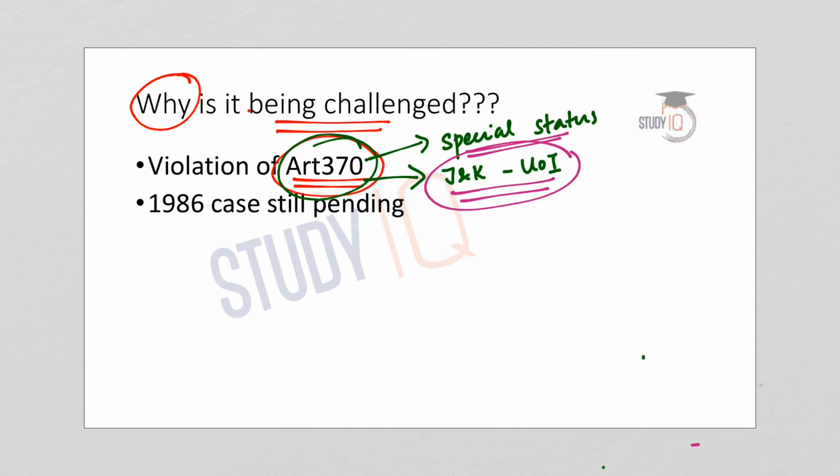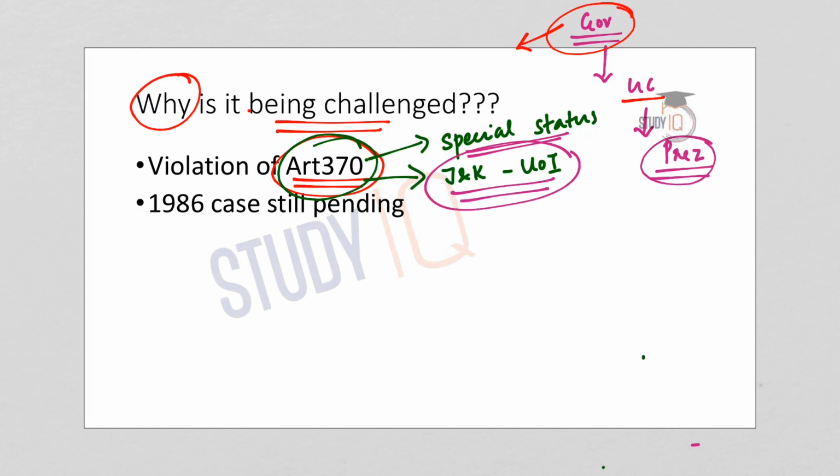And the power of the governor to make a recommendation without the concurrence of the state government has now been challenged. We have earlier seen that the governor's administration in Jammu and Kashmir recommended an amendment to this order to the Union Cabinet, followed by which the Union Cabinet recommended that the President issue the executive order. Now, the challenge is that the governor did not consult the state government before making such a proposal to the Union Cabinet, and the petition pleaded to the court to strike down certain provisions.